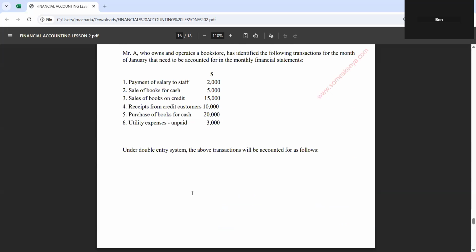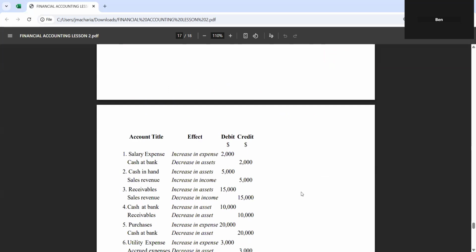We say this. When you pay salaries to your staff, what happens? There is money getting out of your bank or money getting out of your cash, and there is wages or salary. So when you're recording this transaction, money getting out of the bank, you credit. Money getting into your salary, you debit. We shall prepare this practically in our next lesson.